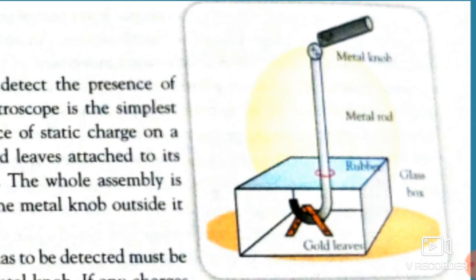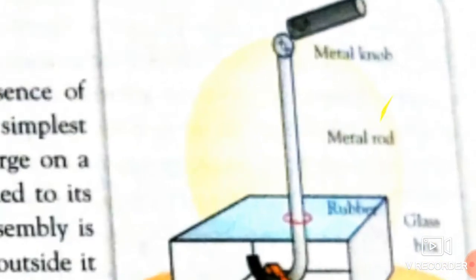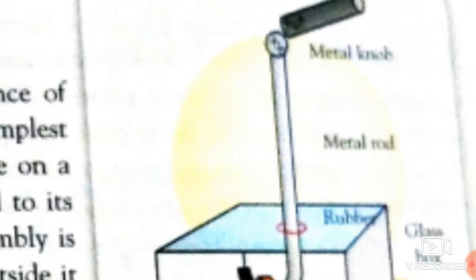So the object on which the presence of charges has to be detected must be brought in contact with this electroscope's metal knob. What will happen, students, if that object possesses any charge?